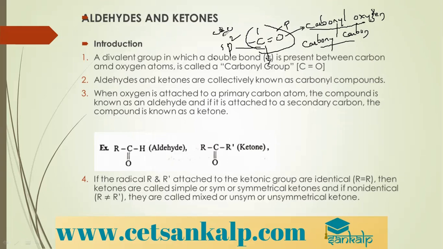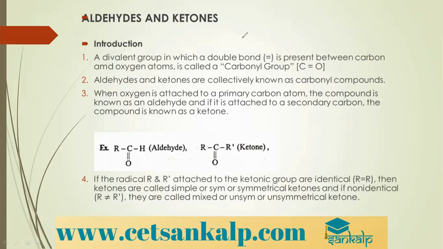The pi electron cloud is unsymmetrical because oxygen is more electronegative. The pi electrons are attracted more towards oxygen, making it partially negative and making carbon partially positive. This is all about the carbonyl group.